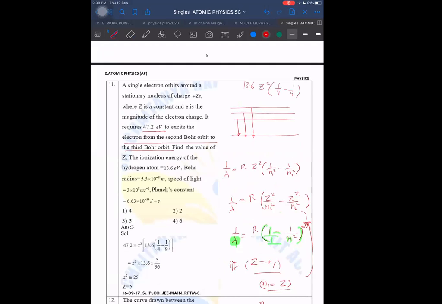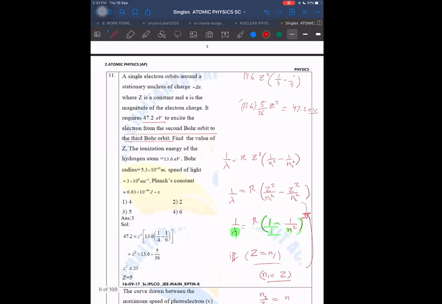So what is that coming out to be? 5 by 36. 5 by 36 into Z square into 13.6 should be equal to 47.2 electron volt. Then we can get Z, I think, directly. But still, the problem will be the calculation. If you don't calculate right, it is also coming out to be approximately 25. Let us try to calculate it.